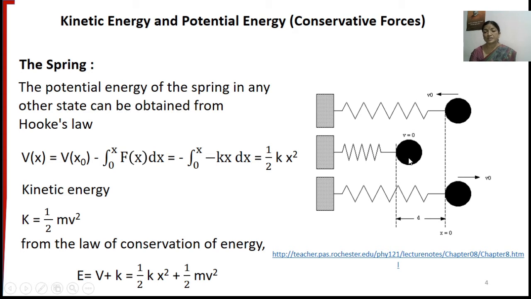And when the ball is released, again it gains kinetic energy. Its potential energy starts decreasing and it becomes equal to 0 at the position x equal to 0. So that is how this spring mass system works. And throughout this process of compression and release, the total energy will remain constant and the work done will be 0 in moving the spring from x equal to 0 to x equal to d and again to x equal to 0.